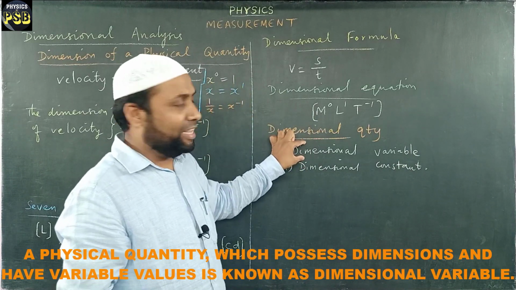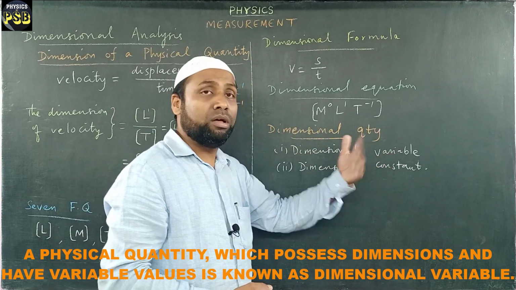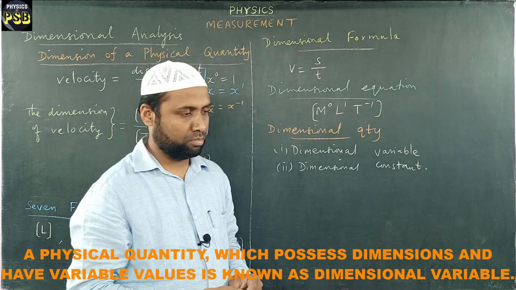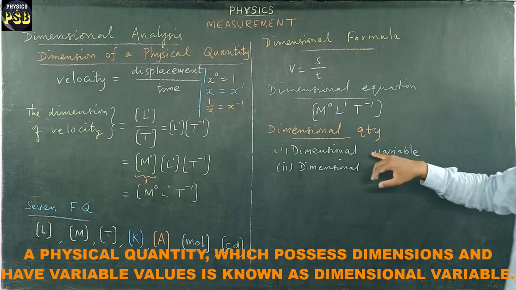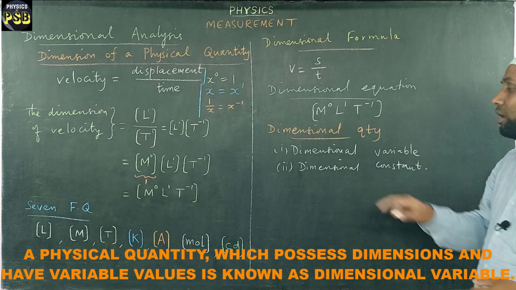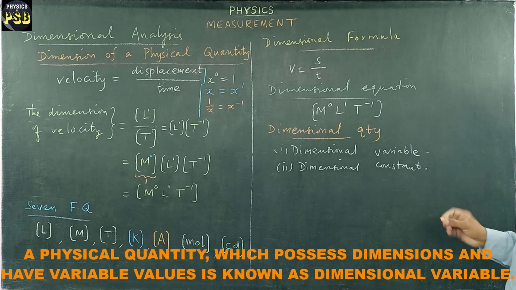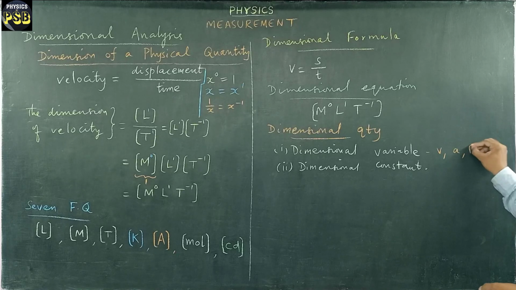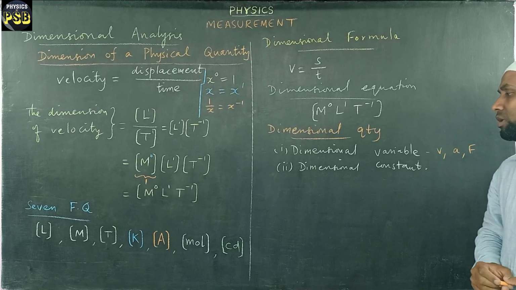A physical quantity which has got dimension and whose value is not the same is referred to as a dimensional variable. Let me repeat this once again. Physical quantities which possess a dimension and have variable values are referred to as dimensional variables. For example, we have velocity, acceleration, force. These are all examples of dimensional variables.